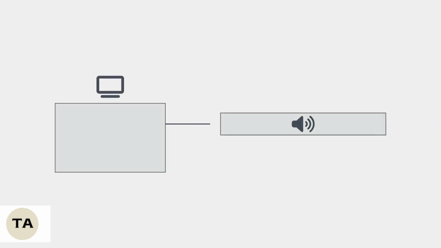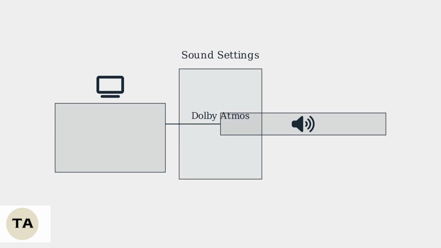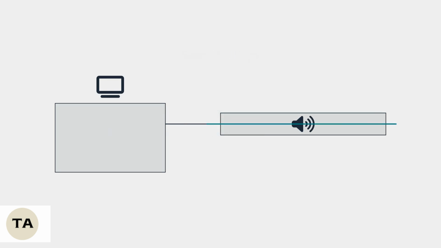The most common reason for no sound is an audio format mismatch. Your TV or device might be sending a format the soundbar can't decode, such as Dolby Atmos over optical. Access your device's audio output settings, usually under Sound or Audio Output. Change the format to PCM. PCM is an uncompressed format compatible with virtually all soundbars. After changing the setting, test to see if your soundbar is now working.